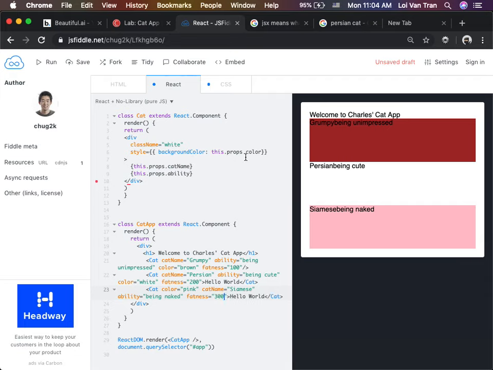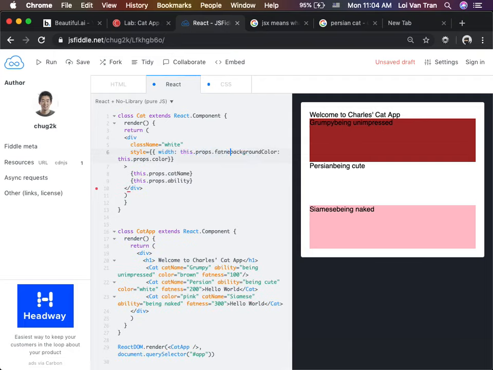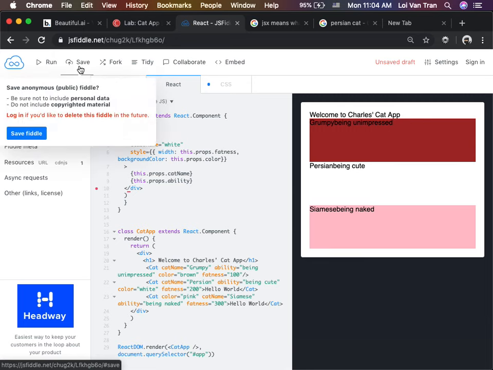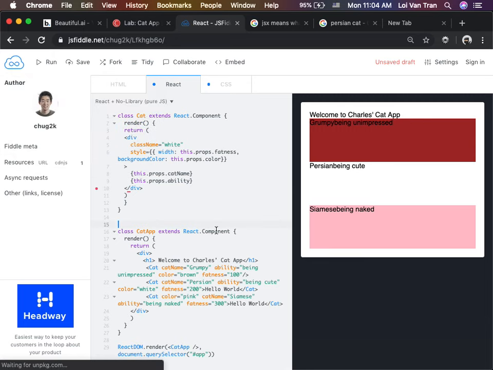We can also just look at this one as well. We can say width is equal to this dot props dot fatness. So if we run it, did I save it? Each one would have to be in their own brackets. No, that's one object. An object can have many keys, right?